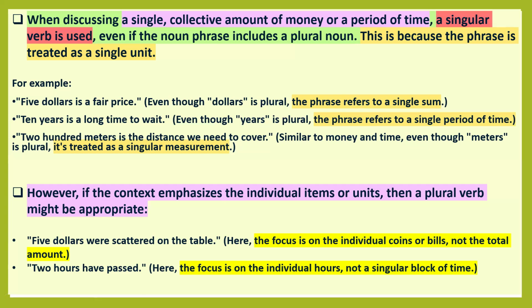So when the phrase is a single block of time, a singular verb is used. A plural verb is used when the context emphasizes the individual items or units. $5 were scattered on the table because the focus is on the individual coins. 2 hours have passed. It means the focus is on the individual hours. How many hours? 1 hour, 2 hours. 2 hours have passed. So plural verb.